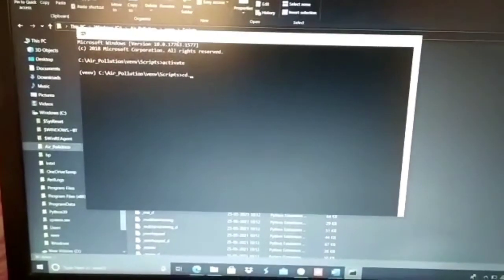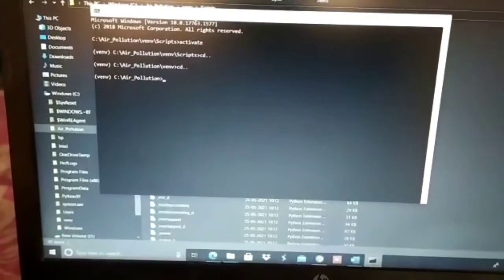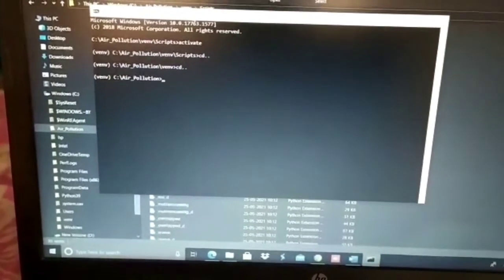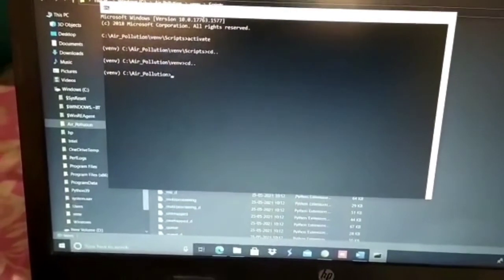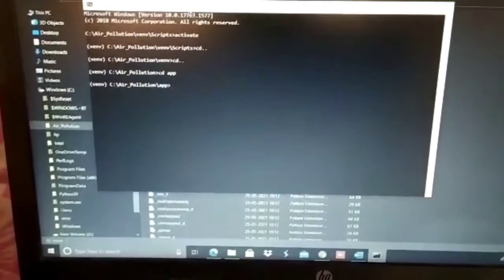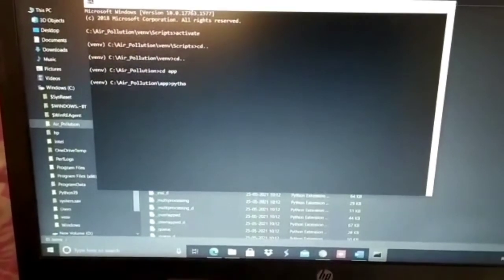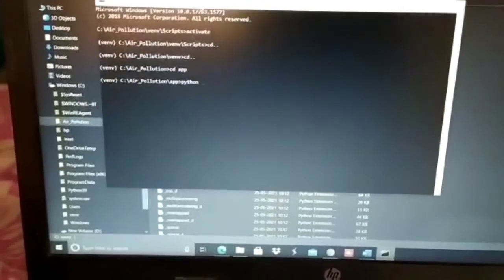We need to activate the script file. Then we type cd dot dot two times, and after that cd app to go to the app folder. Finally, we type the Python file name which we coded and execute that file.